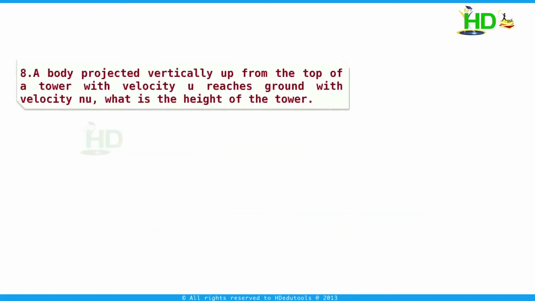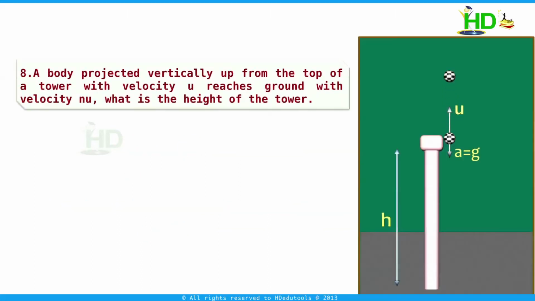We take another problem. A body projected vertically up from the top of a tower with velocity u reaches the ground with velocity n into u. What is the height of the tower? Now in this problem, the body is projected vertically up from the tower of height h. The initial velocity is u. After reaching the ground, the velocity is n into u.